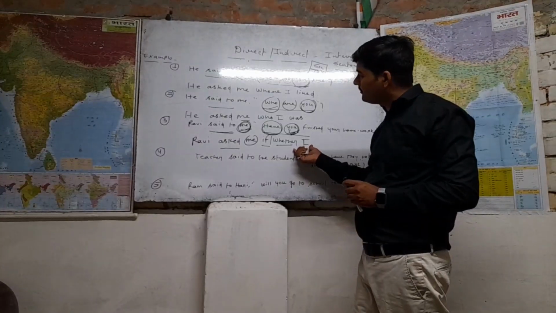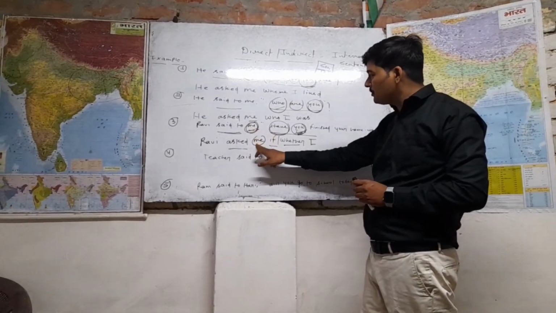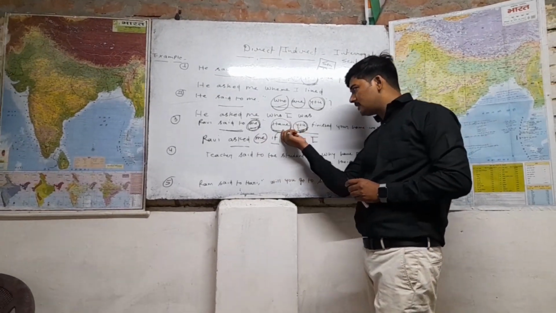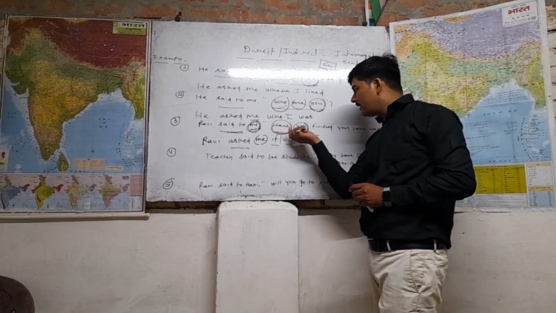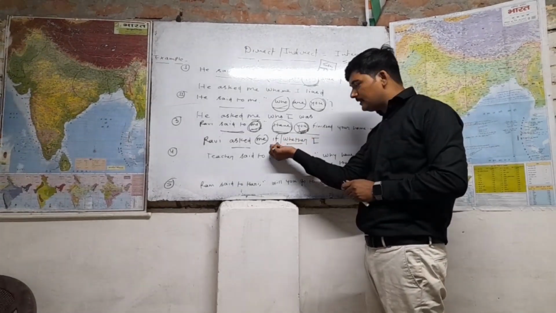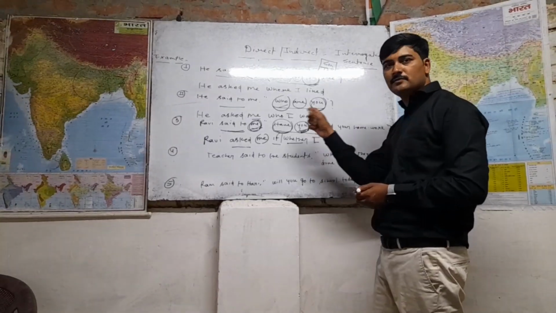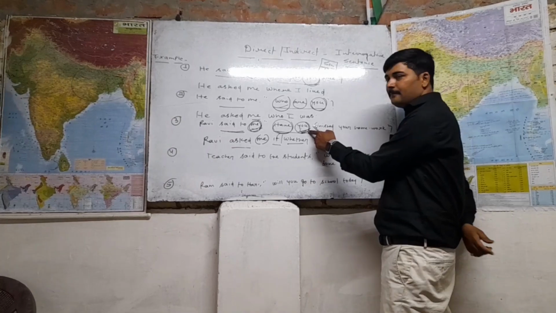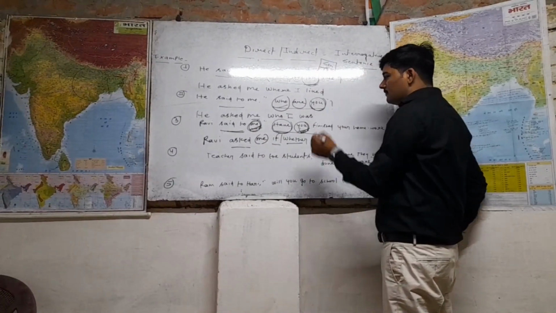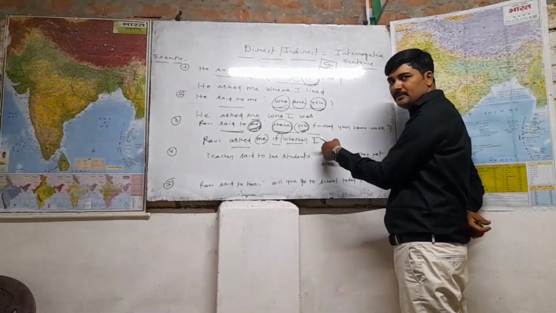As I was telling you, "said to" is going to be changed into "asked", and "me" is kept the same because this is the object of the reporting verb. Then you see that "have" is a helping verb, and when the sentence begins with a helping verb, there we have to write either "if" or "whether" as a connecting word. Then this interrogative sentence will change into assertive. So "you" is second person, and it changes according to the object. It will change into "I" because "you" is in the subjective case, so "me" will change into the subjective case.